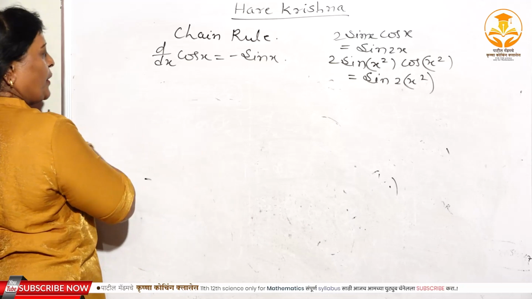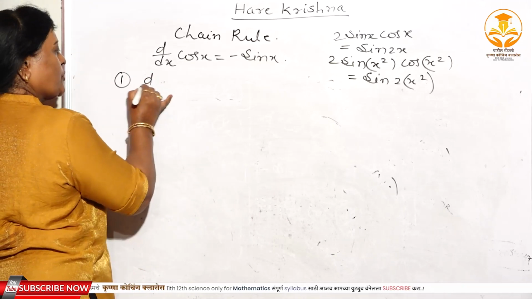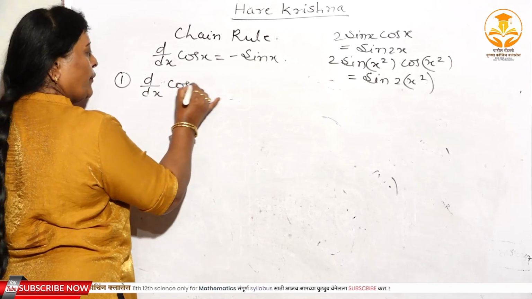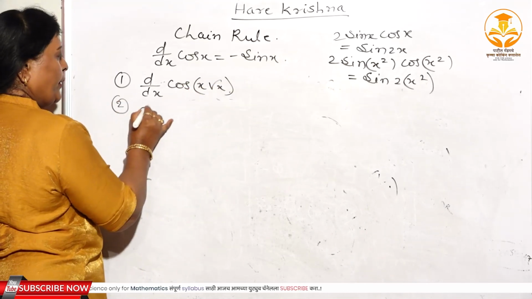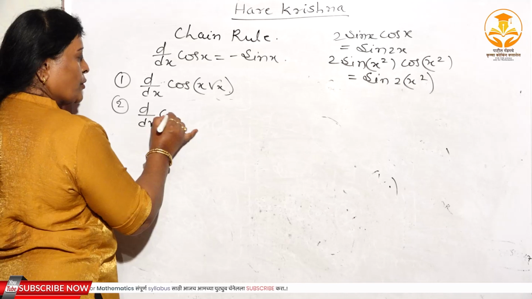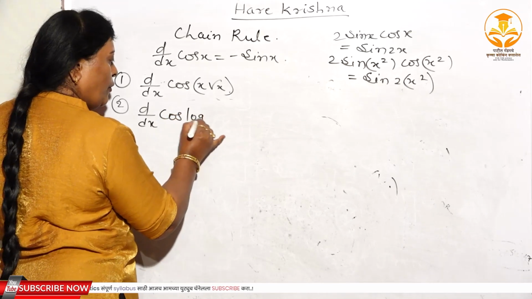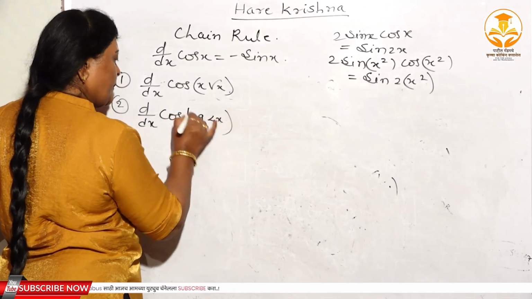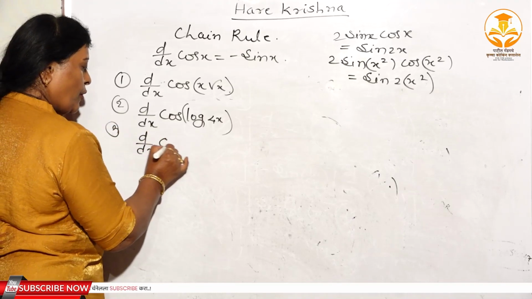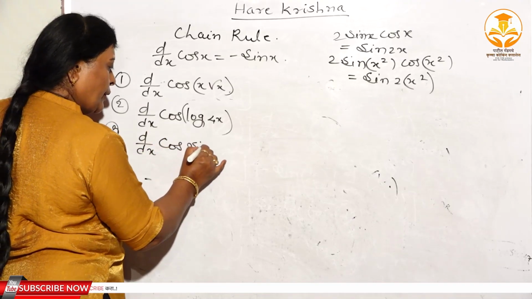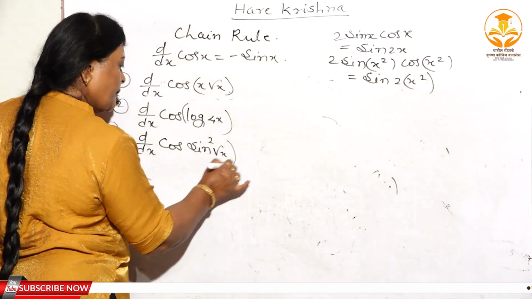Now here I consider, see, suppose the first example I will take here, d dx of cos of x root x, isn't it? Second example, d dx of cos of log of 4x. Third example, d dx of cos of sin square root x.